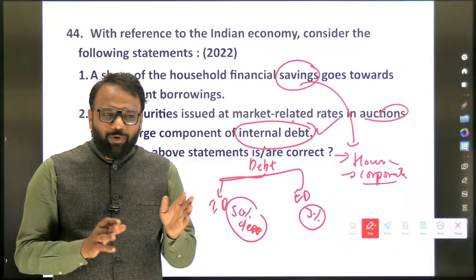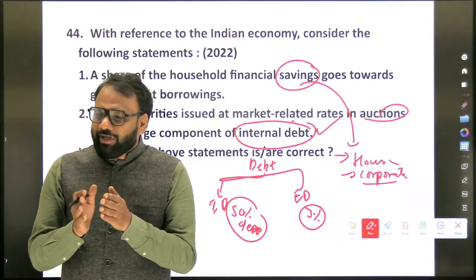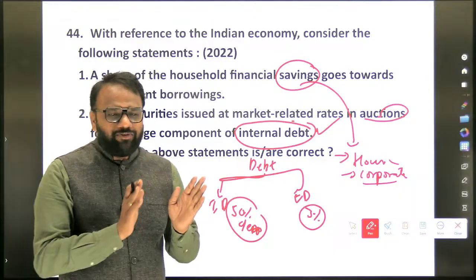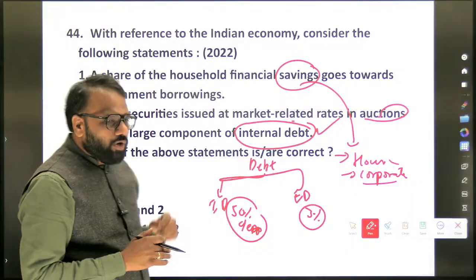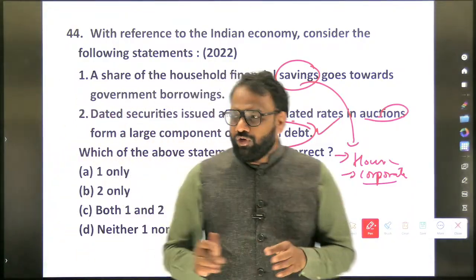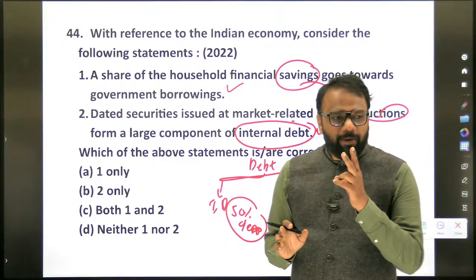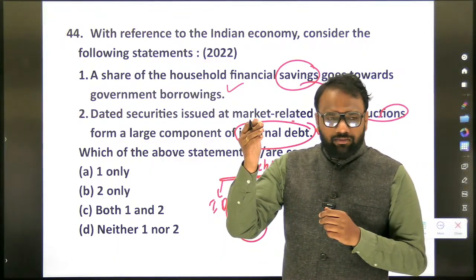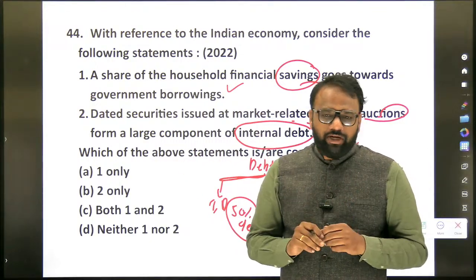So in this fashion, whatever households have deposited in the bank, some amount will go in the form of debt to the government as well. Hence, the share of the household's financial savings goes towards the government borrowings. Yes. Okay, so option number 1 is also correct, 2 is also correct. Based on this question, we should be able to revise two concepts: one is savings components, another one is debt and its components.